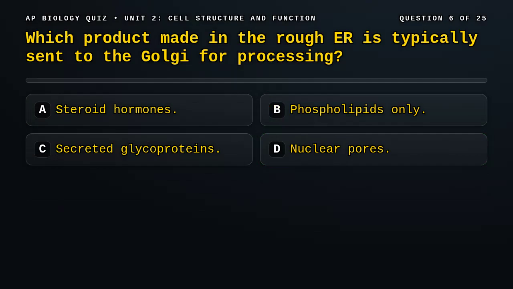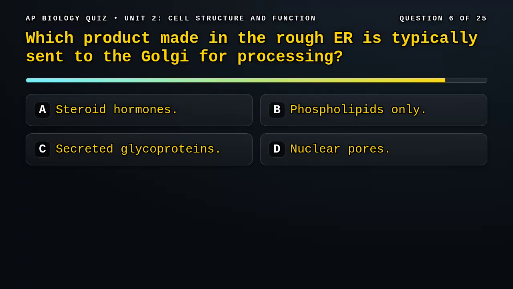Question 6. Which product made in the rough ER is typically sent to the Golgi for processing? A. Steroid hormones. B. Phospholipids only. C. Secreted glycoproteins. D. Nuclear pores.